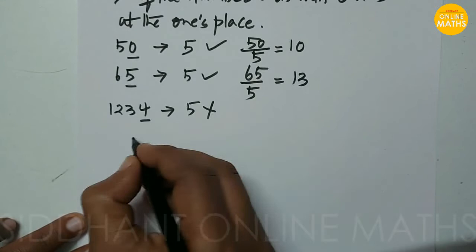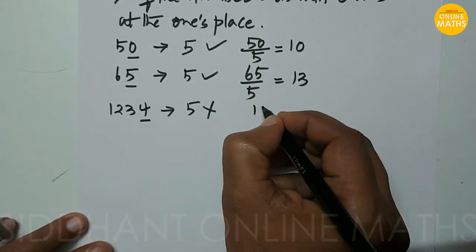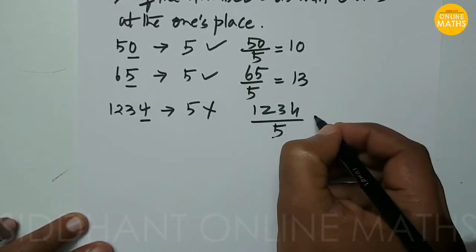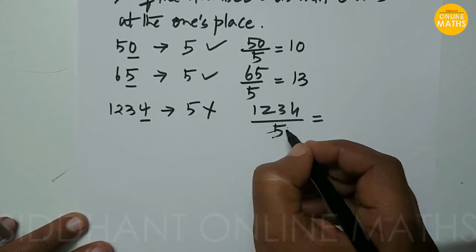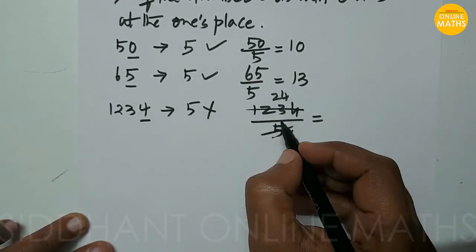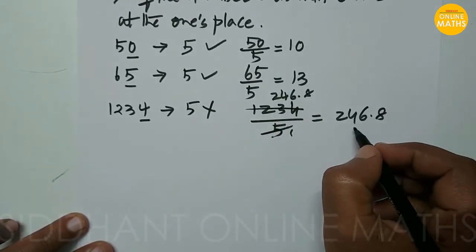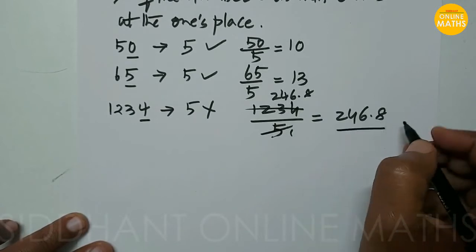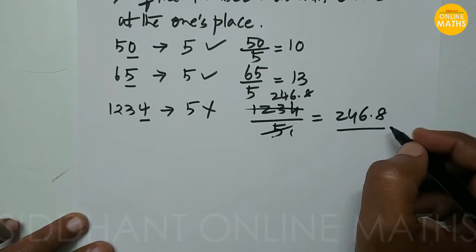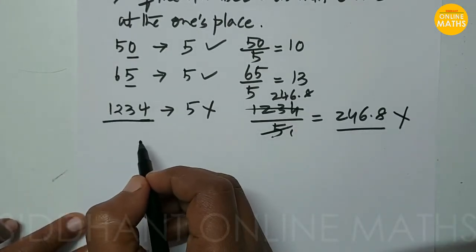If you take 1234 by 5, you get the answer 246.8. That means it is not exactly divisible; we are getting the number in decimal form. So we can say that the given number 1234 is not divisible by 5.